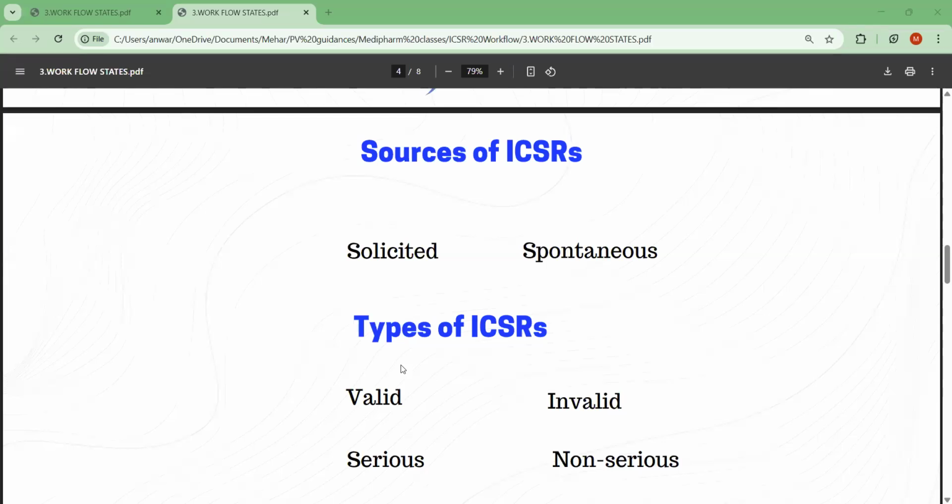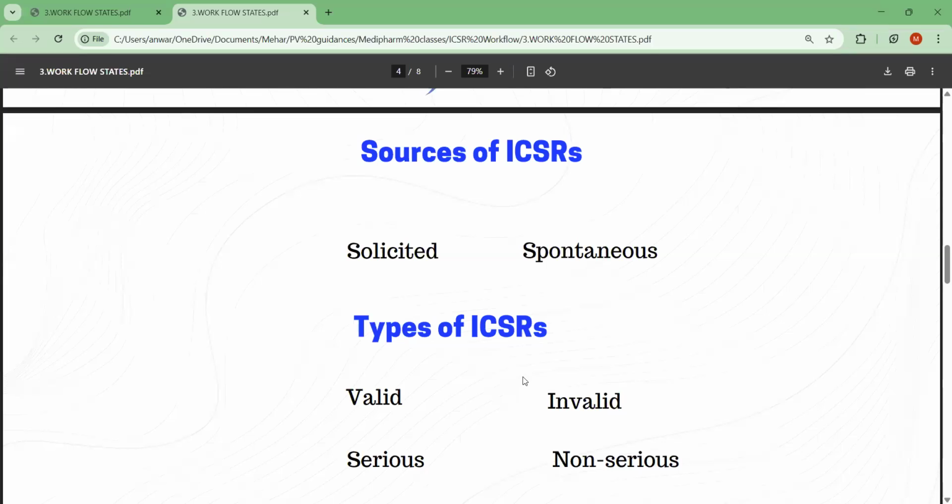Coming to the types of ICSRs, there are two types called valid and non-valid. It is not invalid, it is called non-valid. Valid means for an individual case safety report to be valid, it should have four criteria. That is, it should have a patient or subject identifier, a reporter identifier, a suspect product, and an adverse reaction. So these are the four minimum criteria for an individual case safety report to be valid.